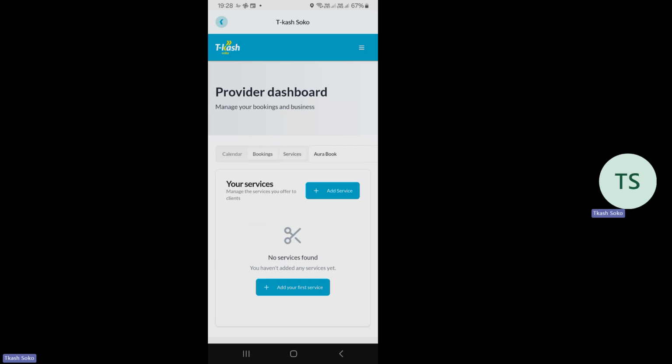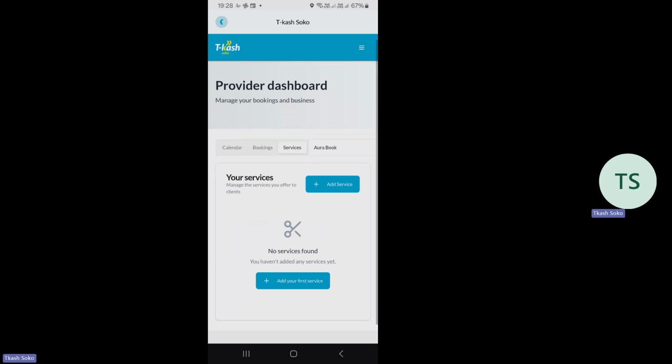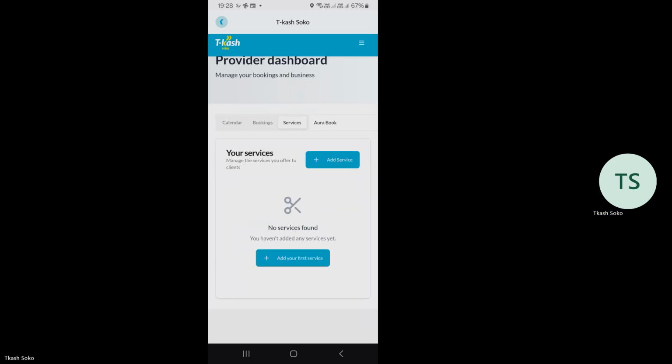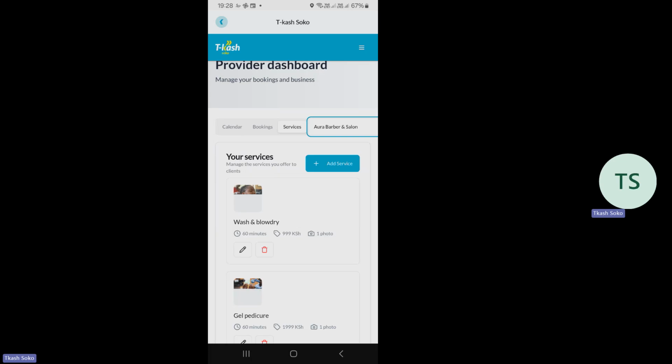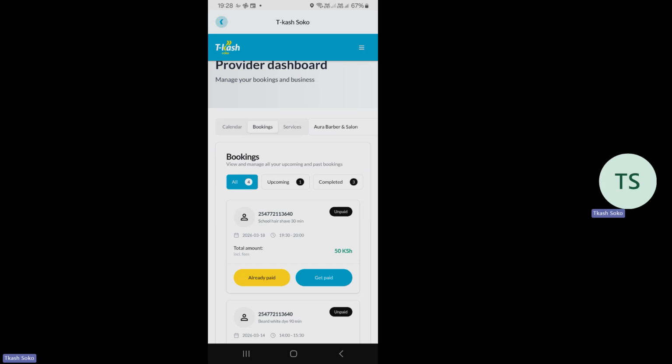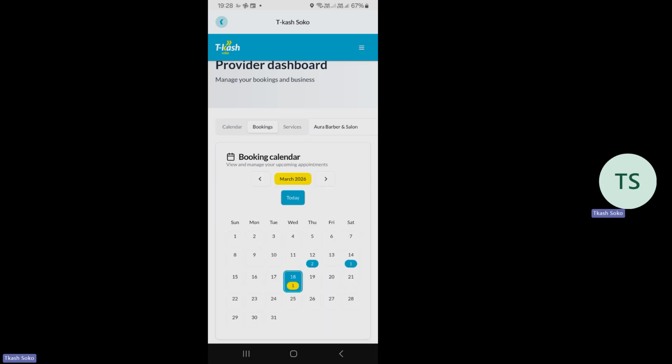What about services? So services are not there. Okay, I'm on the wrong shop. I'm supposed to make sure on the provider dashboard that I'm at the Aura Baba and Salon. Yes, then you can see good bookings. Yes, you can see that the bookings is there. Okay, good. Nice. We are learning together. So I was in the wrong shop. So okay, I'm now on the right shop.